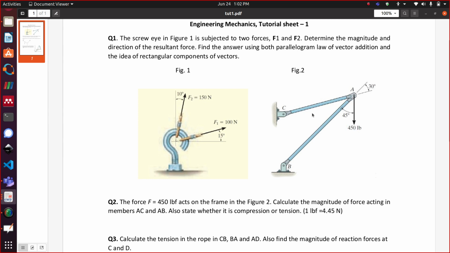What is your guess? Anybody? Can anyone give me a guess?